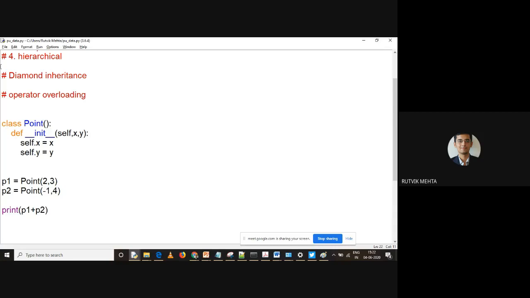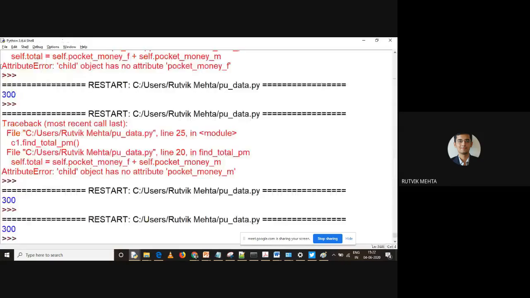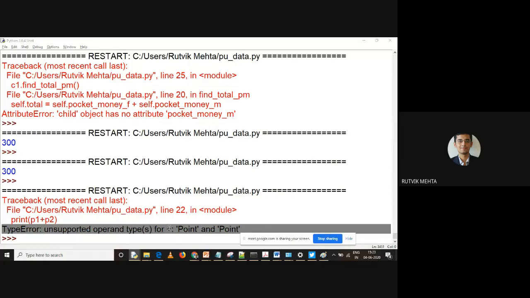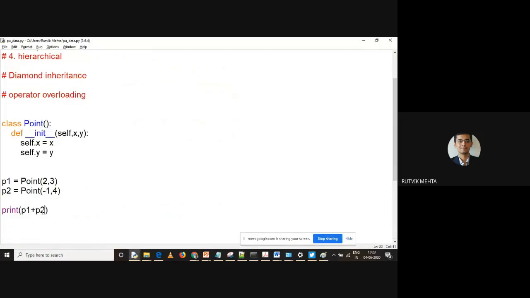So I'm running this code, and you can see that I'm getting an error. So what is that error? Unsupported operand types. For which class? For class point and point, with which operator? Plus operator. So what we want to do is override this plus operator for the point class.